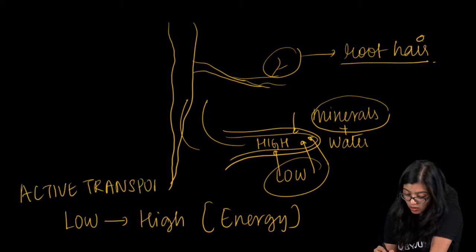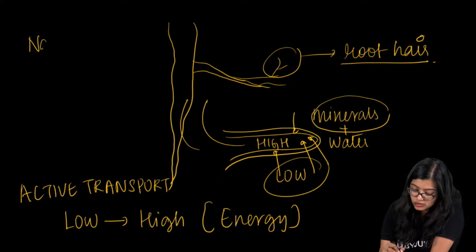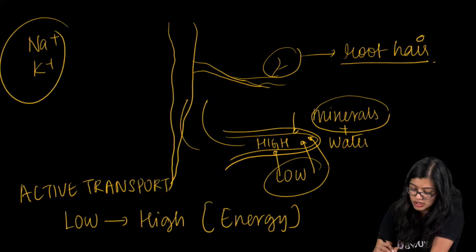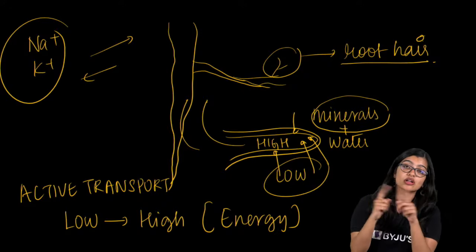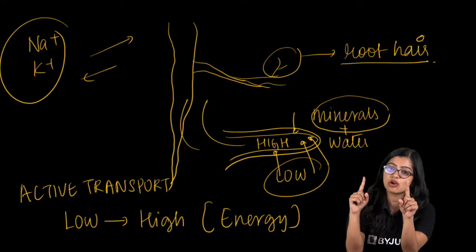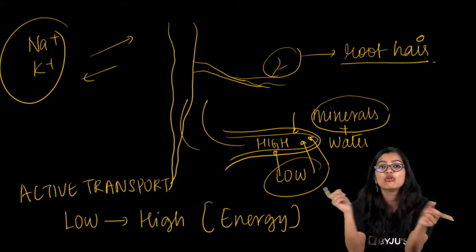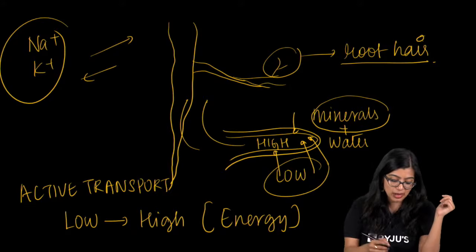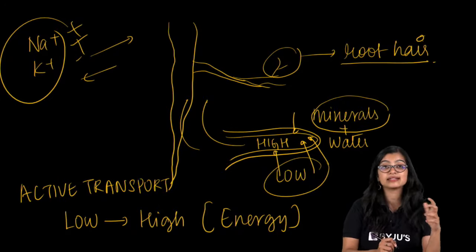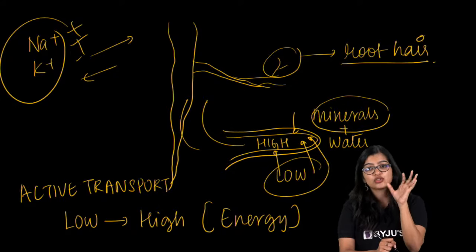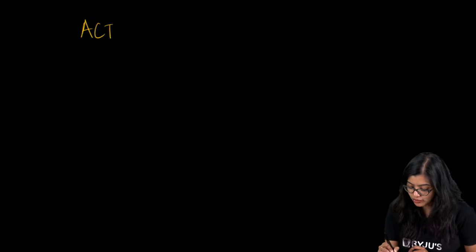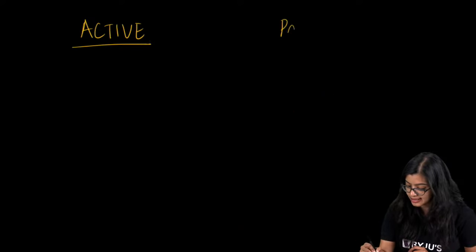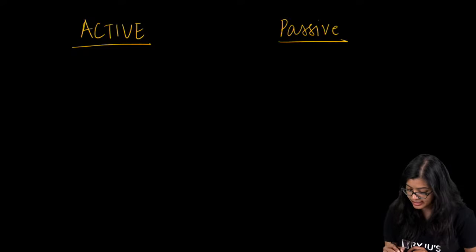In our body also, we have sodium and potassium ions which are constantly moving in and out, and at times they go from low to high and high to low to maintain equilibrium. Which is why we call this active transport. Are we clear with this? So if we were to finally differentiate between active and passive, in active, energy is required.